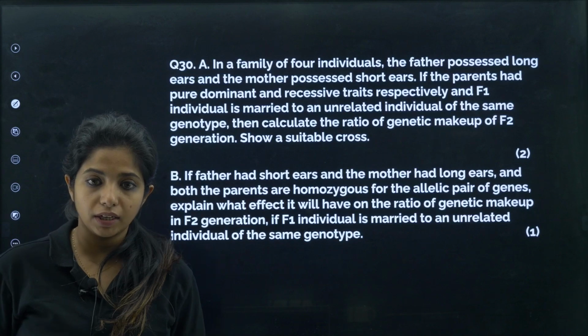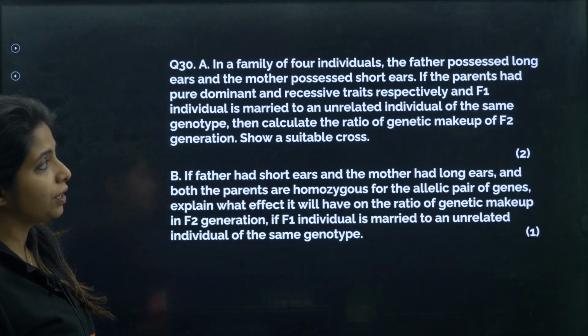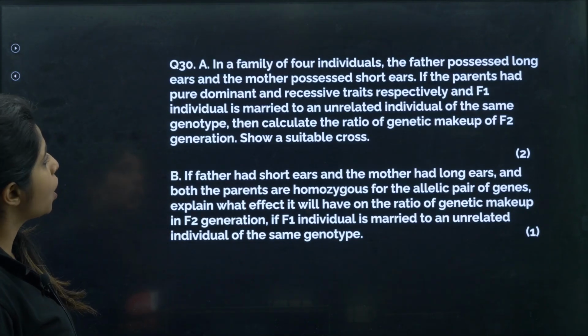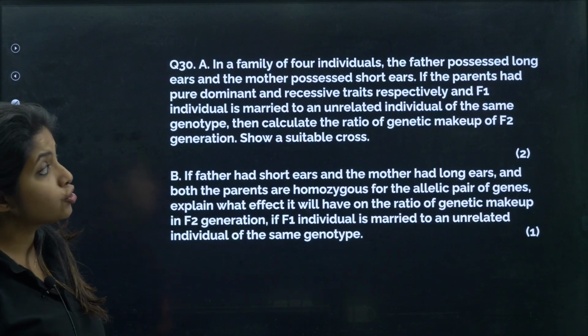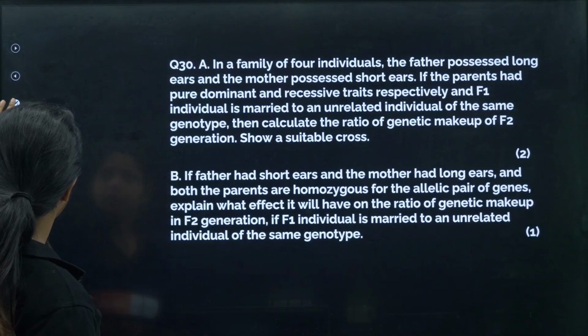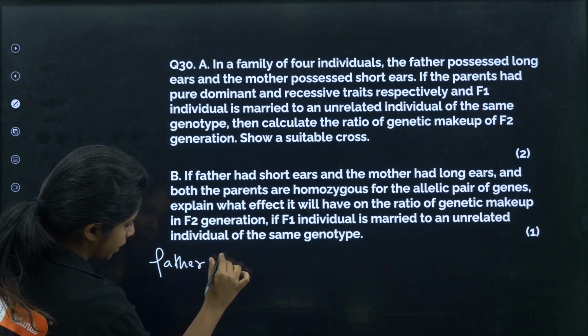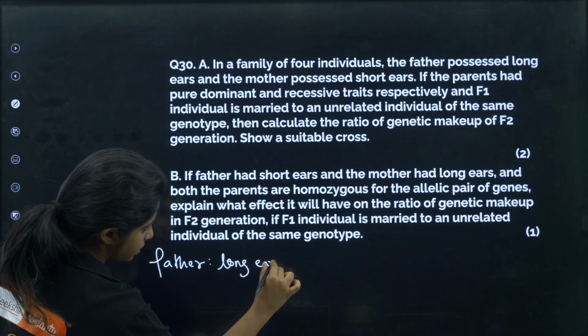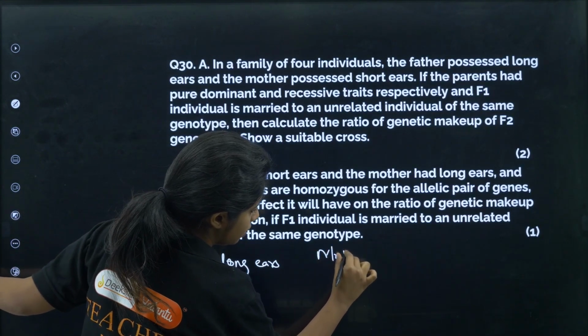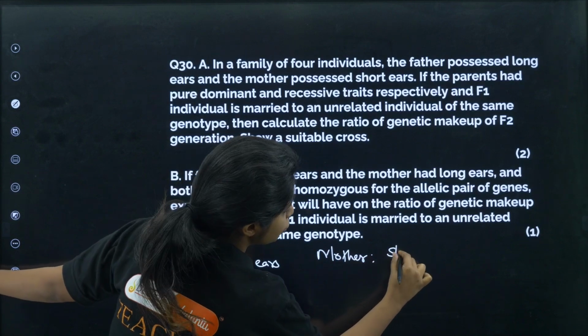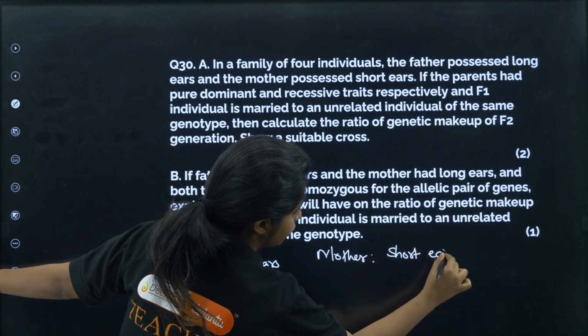So 30th question. In a family of 4 individuals, the father possessed long ears and the mother possessed short ears, my dear children. Okay, let's decode. Father has what? Long ears. And what about the mother? Mother has short ears. Cool.